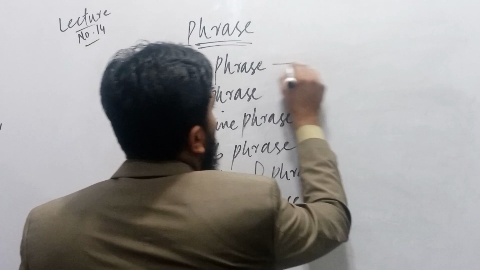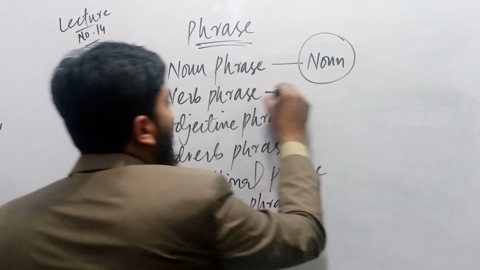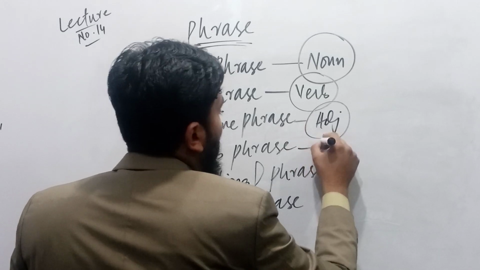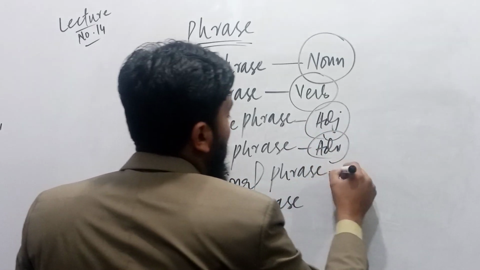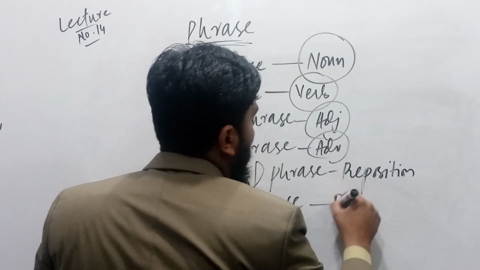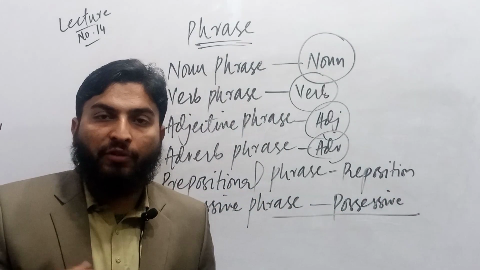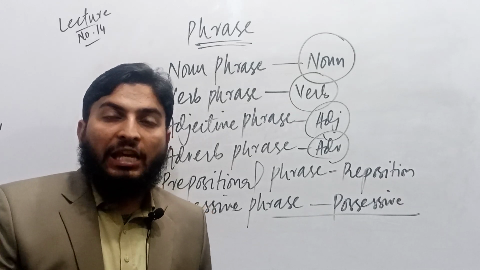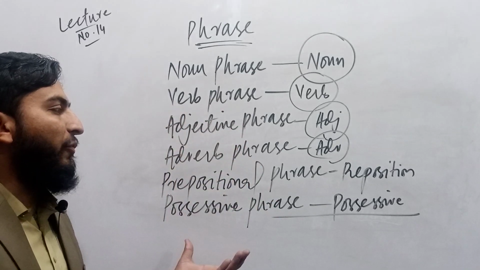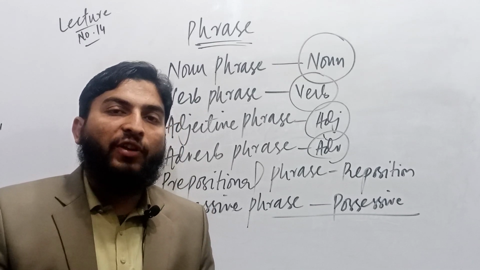In a noun phrase, what is the head part? That is a noun. Noun must be compulsory in it. Verb phrase, verb. Adjective phrase, an adjective. Adverb phrase, an adverb. Prepositional phrase, a preposition. And the last is possessive phrase. It means a possessive. Dear fellows, we discussed the definition of phrase. We talked about examples of phrase. Then we discussed 2 parts of phrase. And now these are the types of phrases. So inshallah, in the coming lecture, we will talk about each and every phrase in detail.